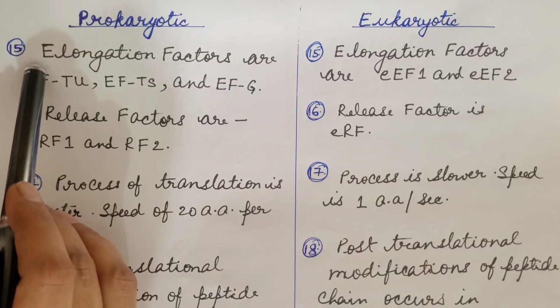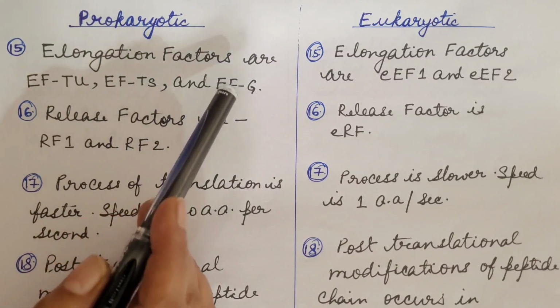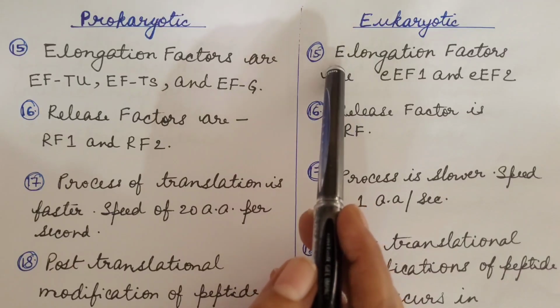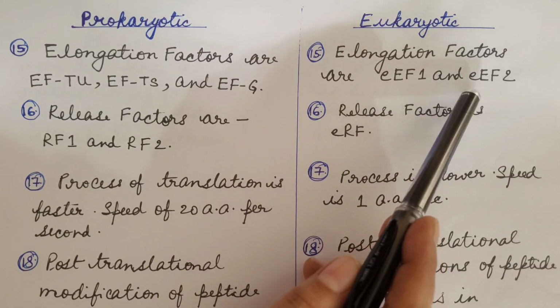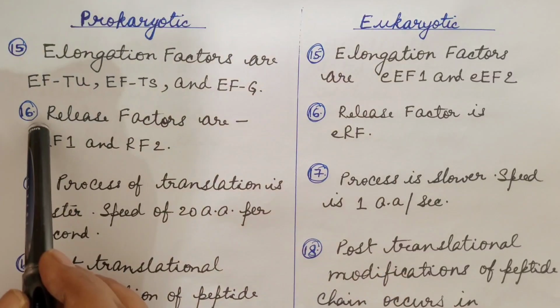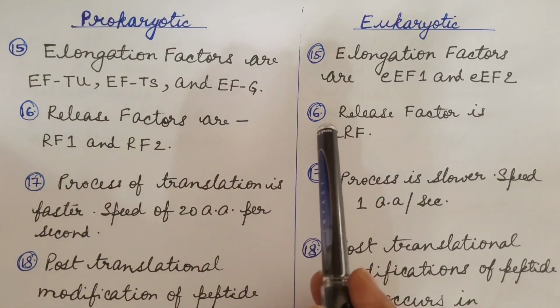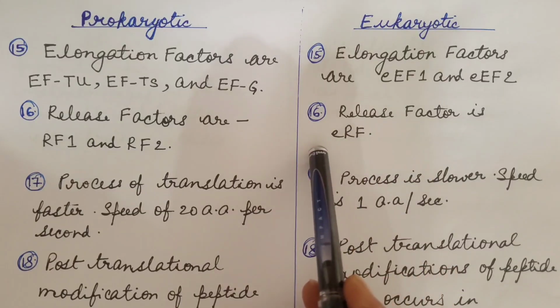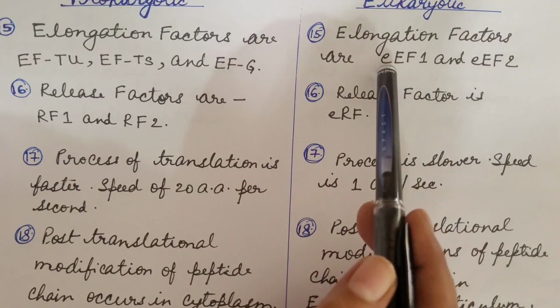In prokaryotes, elongation factors are EF-Tu, EF-Ts and EF-G. In eukaryotes, elongation factors are small e EF1 and small e EF2. In prokaryotes, release factors are RF1 and RF2. In eukaryotes, release factor is eRF. In both of these, small e stands for eukaryotes.